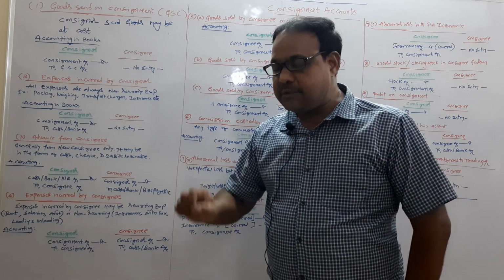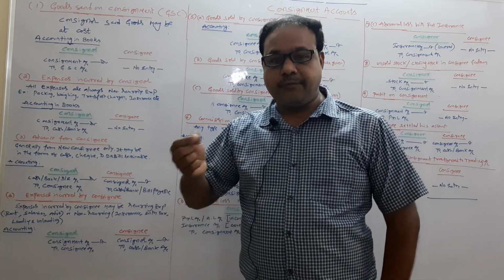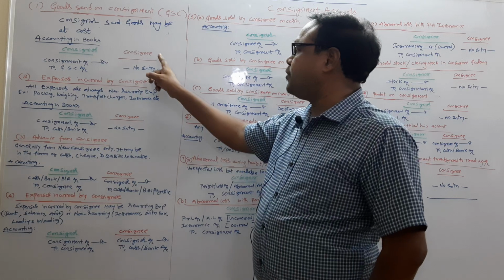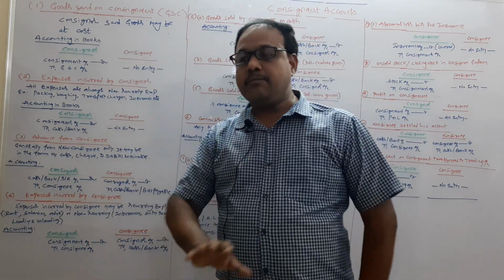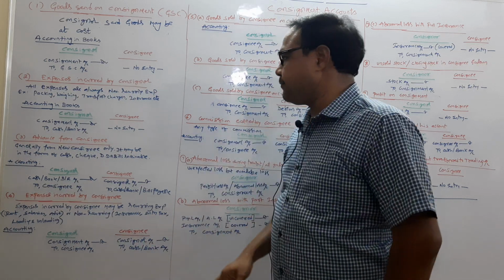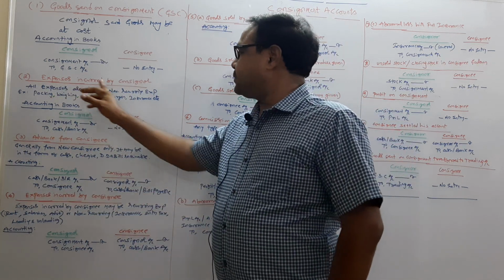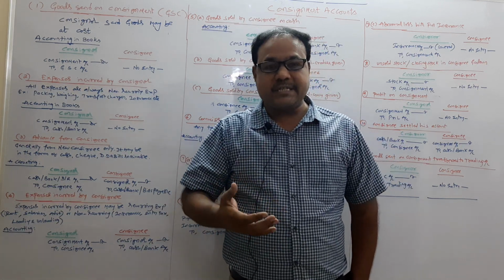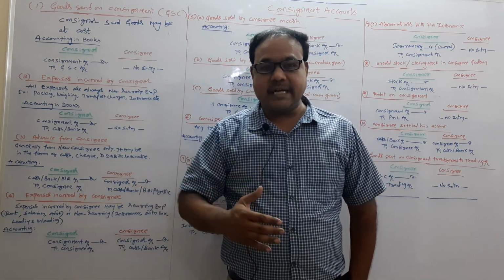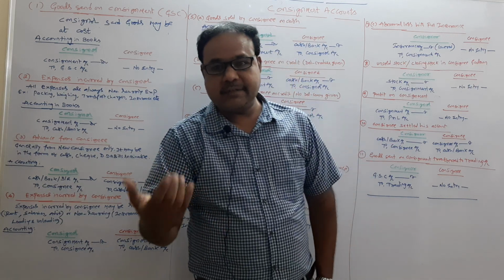At the same time, there is no journal entry for goods sent on consignment in the books of the consignee. The consignee also maintains books of account, but there is no journal entry for that. The next one: expenses incurred by the consignor. The consignor incurs expenses for sending the goods.